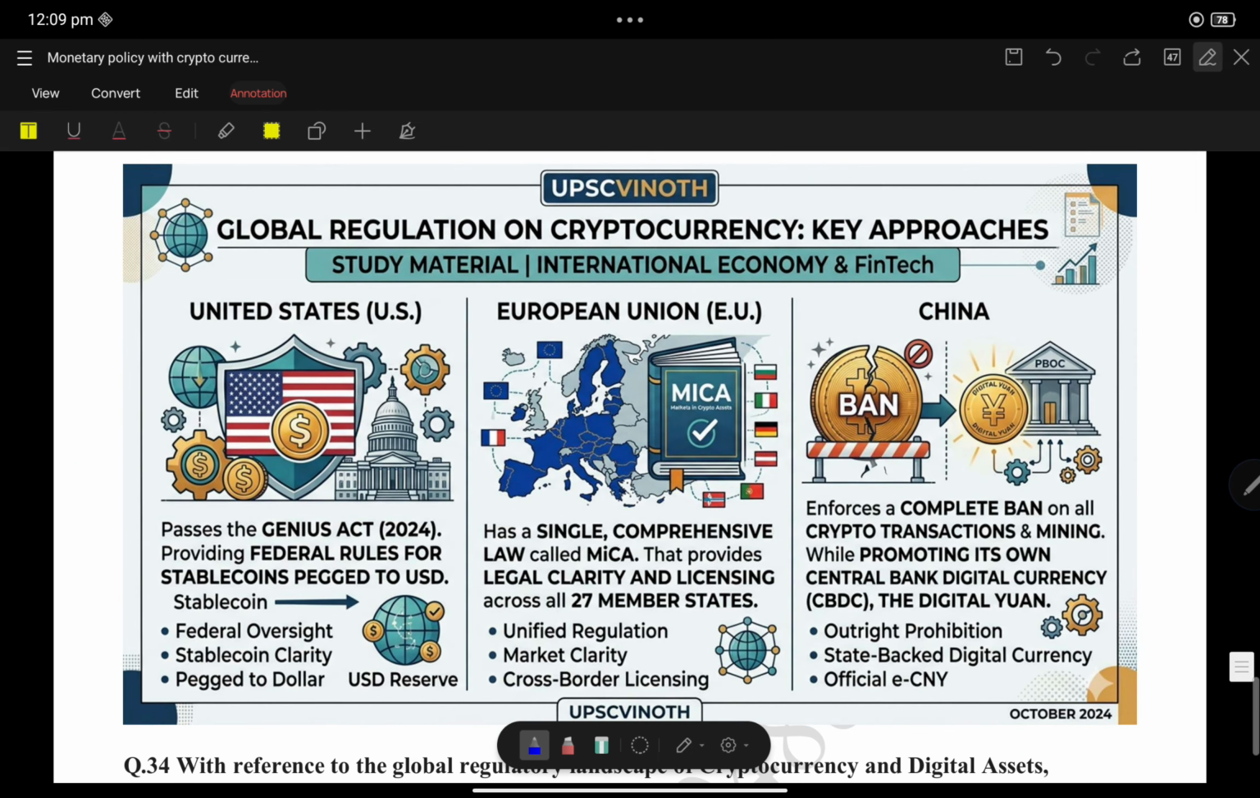Now, global regulation on cryptocurrency, which makes the discussion most comprehensive. In the United States, the GENIUS Act has been passed, providing federal rules for stablecoins pegged to the US dollar. So the GENIUS Act means federal oversight, stablecoin clarity, pegged to the dollar with US reserves.